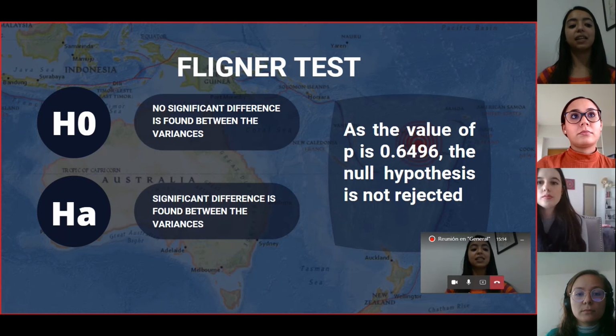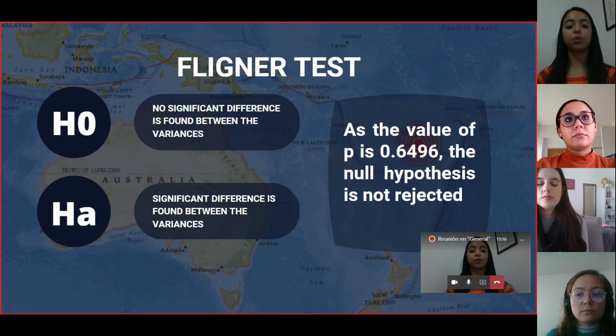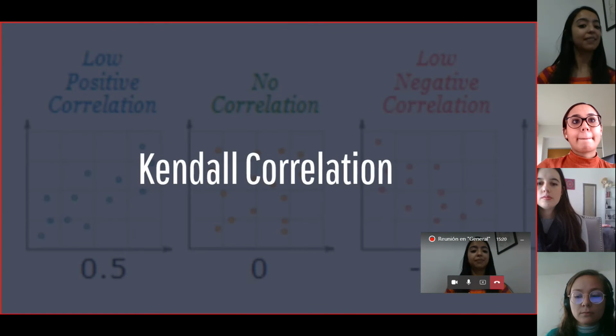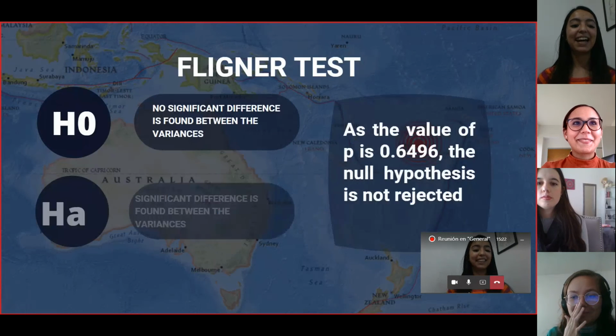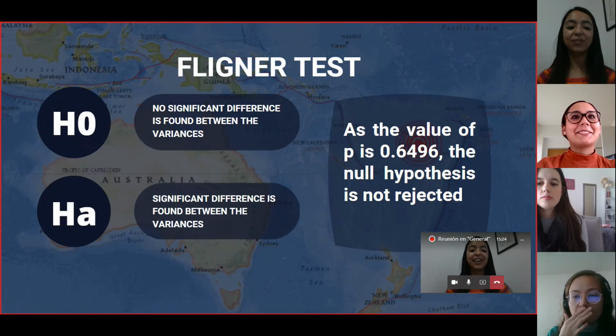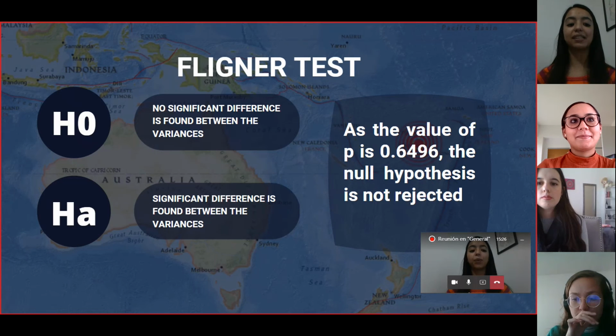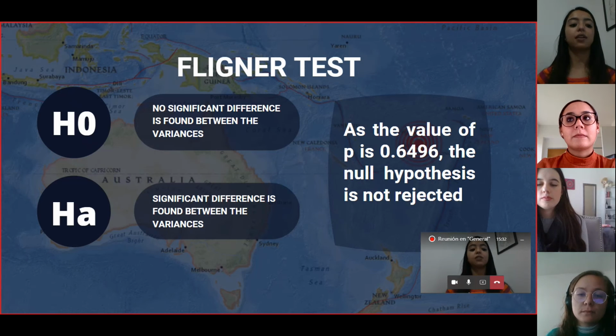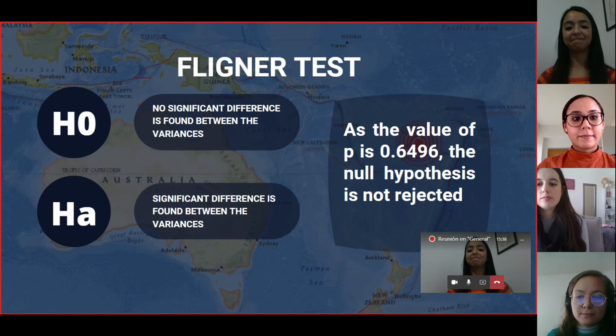Alternative hypothesis: significant difference is found between the variances. As the p-value is 0.64, the null hypothesis is not rejected. That is, no significant difference is found between the variances of the magnitude and stations variables.